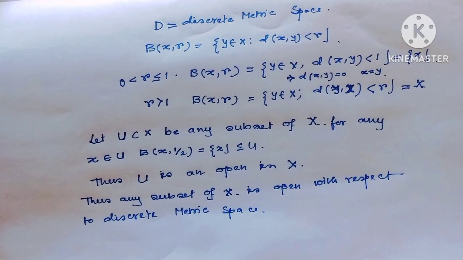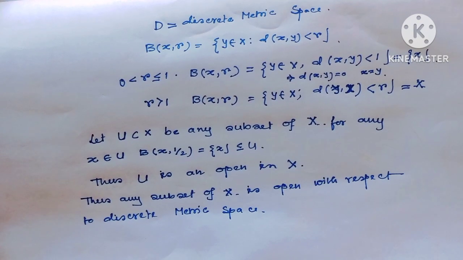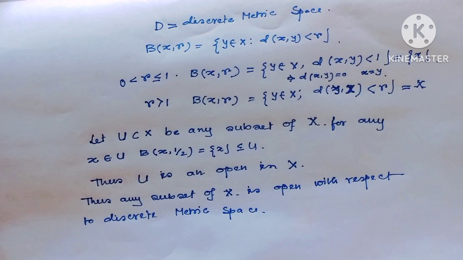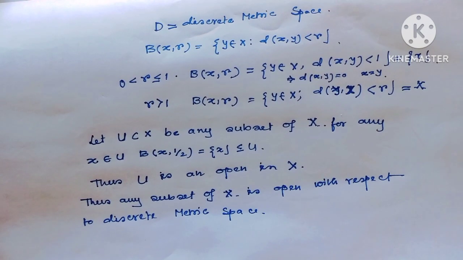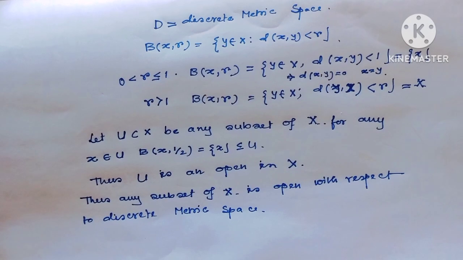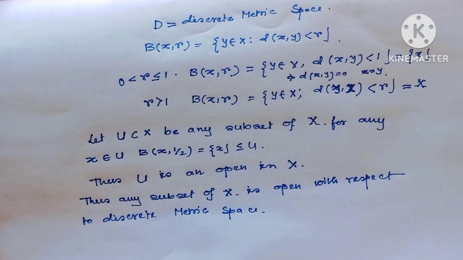Let U be any subset of X. For any point x in U, B(x, 1/2) is always the singleton point {x}, if we consider this type of open ball in the discrete metric space.